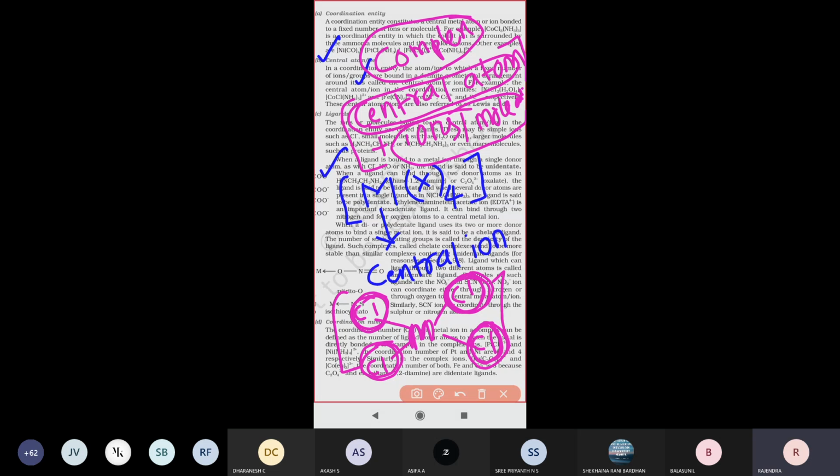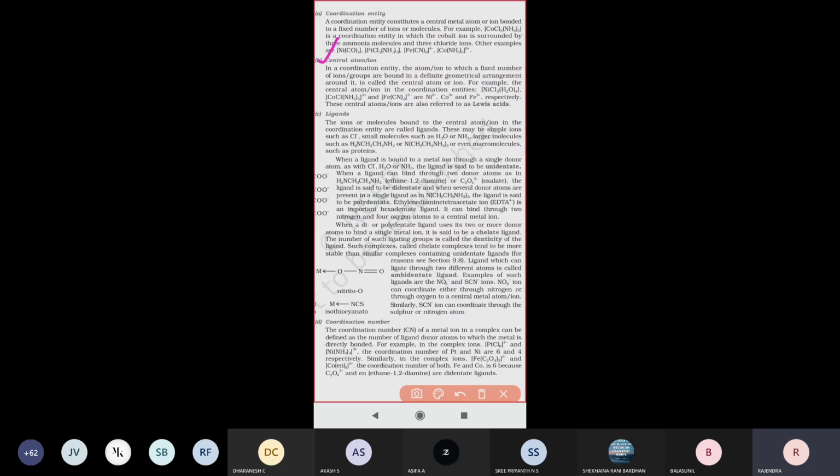So this is about a central metal atom or ion. The metal will be at the center, and the remaining molecules or ions occupy definite positions around it. This gives a definite geometrical arrangement, right?